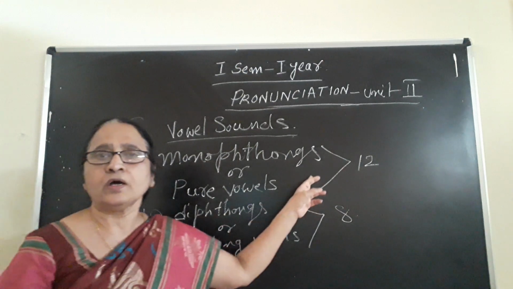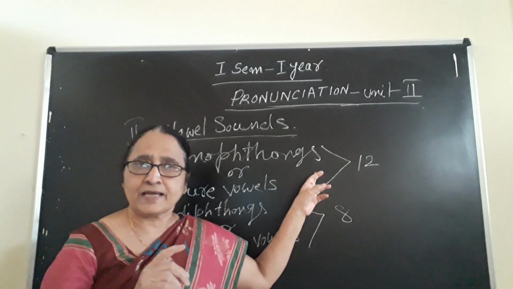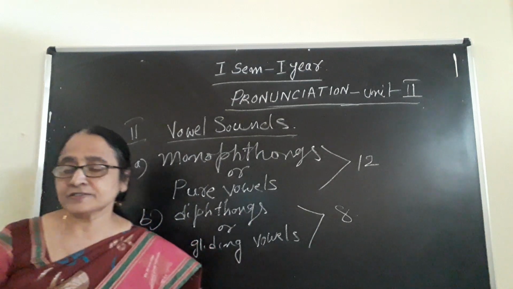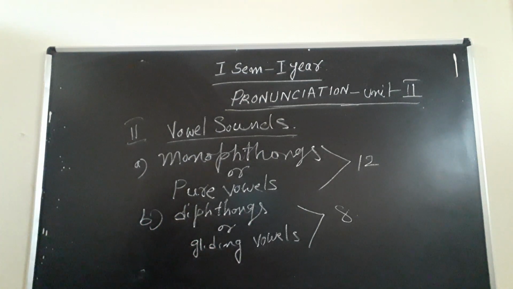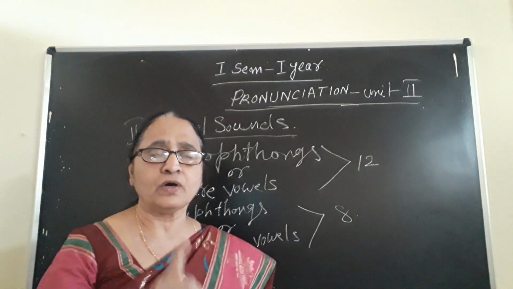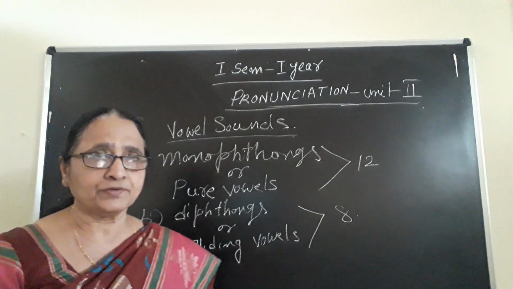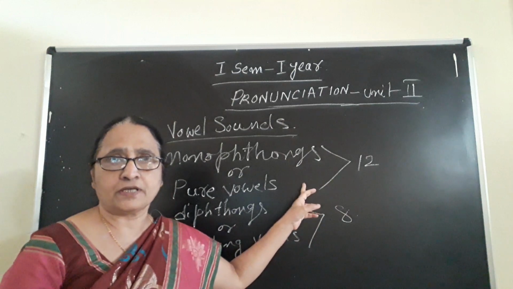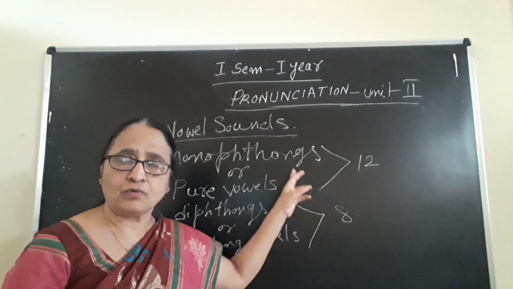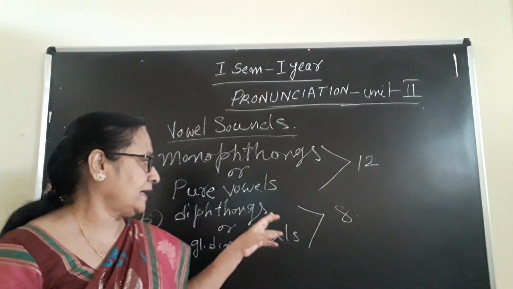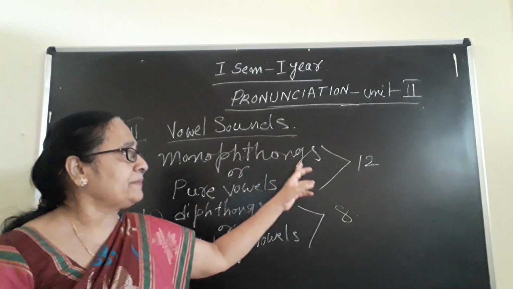Why are they called mono? Because they give a single vowel sound within a syllable. Within a syllable, only a single vowel sound you will get. I will give you examples also. The pure vowels are otherwise called monophthongs, or monophthongs are otherwise called pure vowels. They are 12 in number. Did you understand?